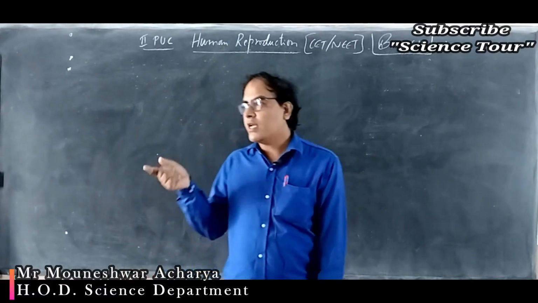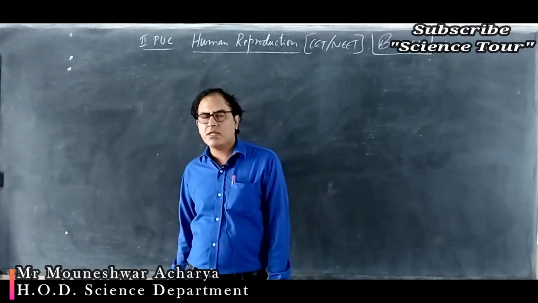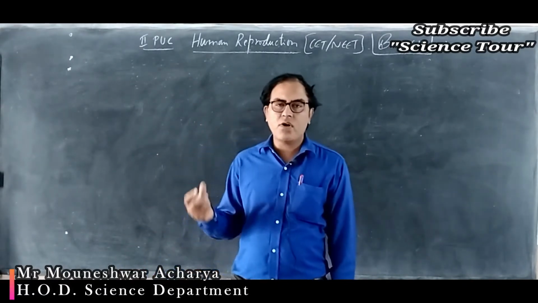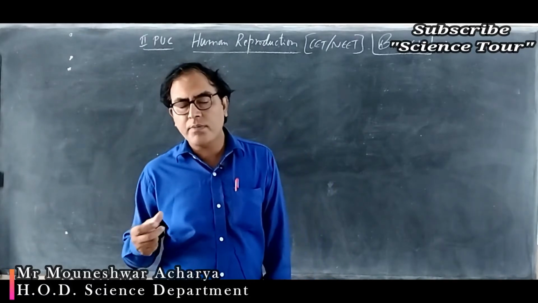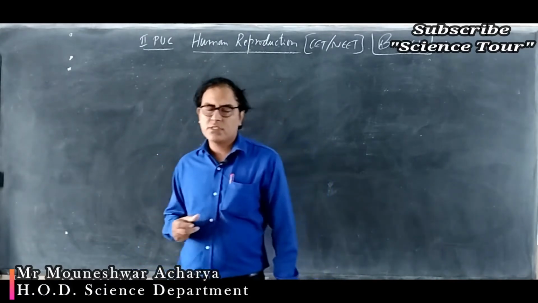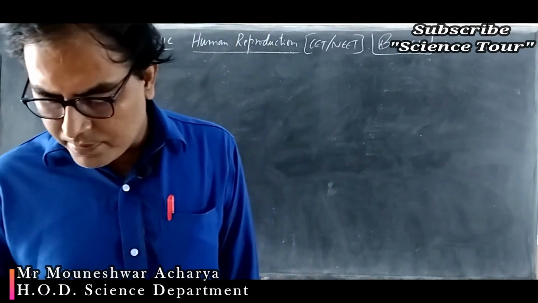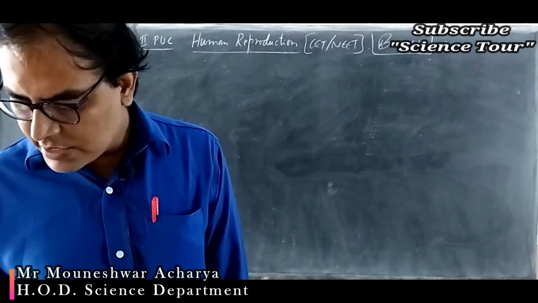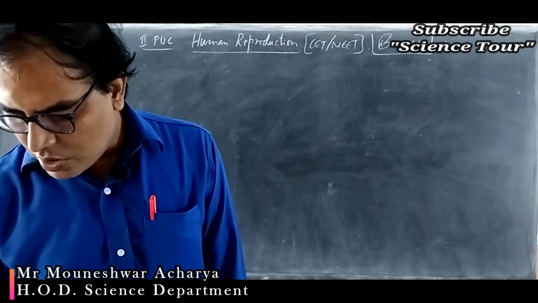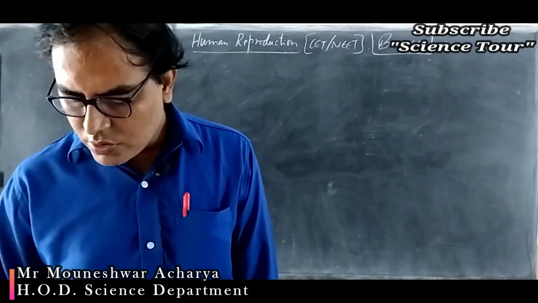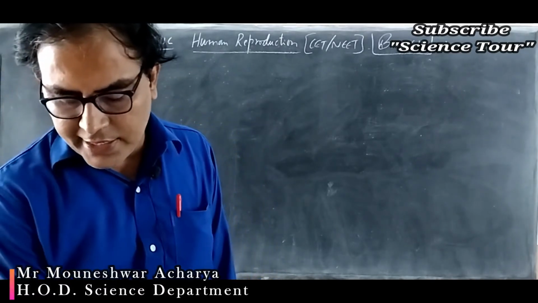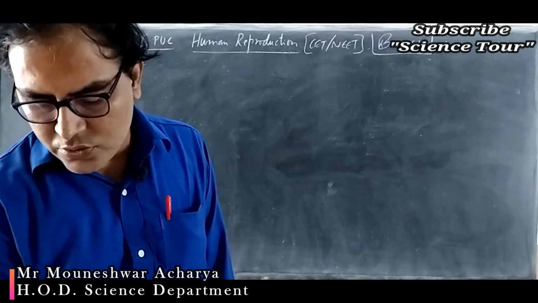This zona pellucida is followed by one more outer layer called the corona radiata, which is formed of follicular cells. So the membranous cover of the ovum at ovulation is called the corona radiata. Now, what is zona radiata?